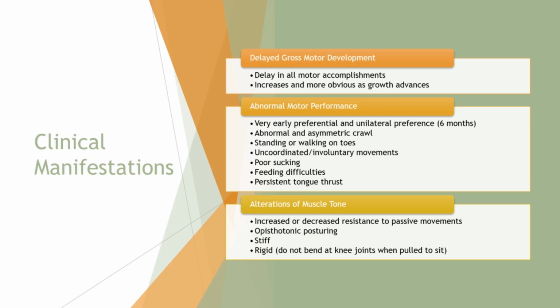So diagnosis is made primarily by the neurologic exam and history. And often now neuroimaging for a child with suspected brain abnormality.